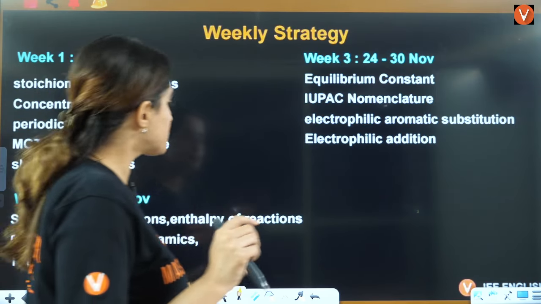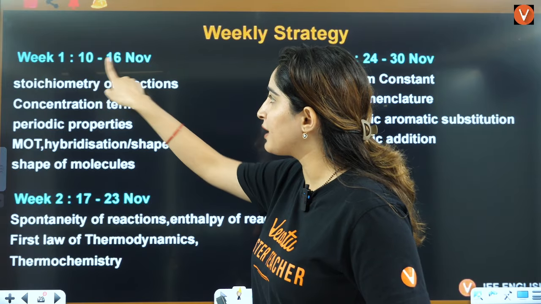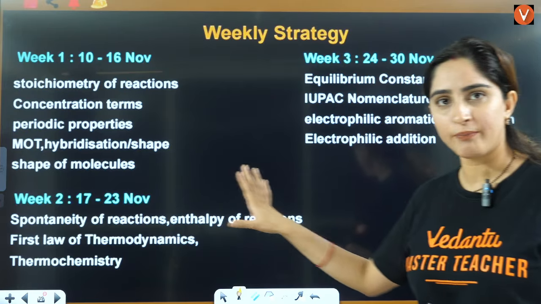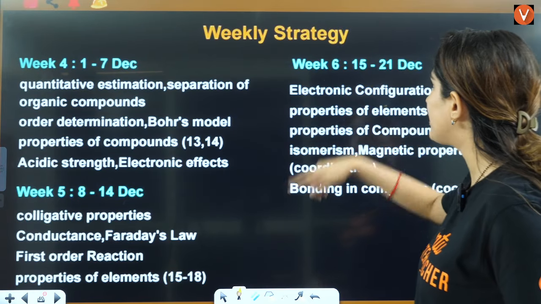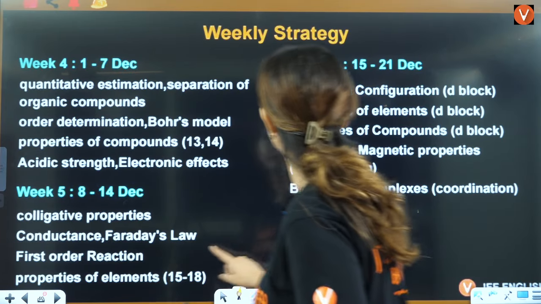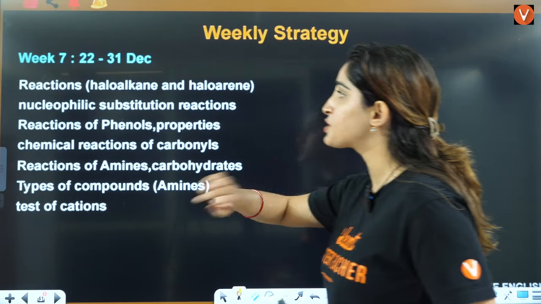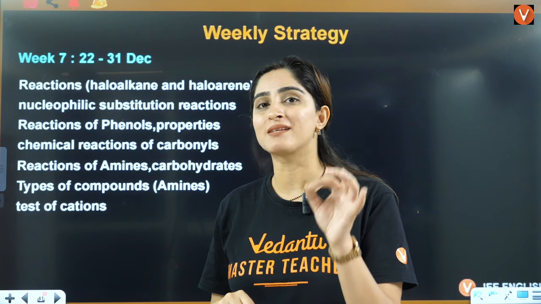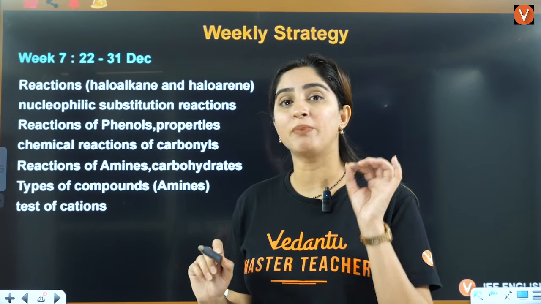Now, if you see, ma'am, what is a weekly strategy for this one? So week 1, 10 to 16 November, these are the topics. Then week 2, then week 3, again PDF will be provided to you. Then guys, you have week 4, week 5, week 6 accordingly. You have all the topics which I have listed here. This is by 21st of December. By 31st of December, we are able to complete all the important topics that I have asked you to do, right? So this is the weekly planner.